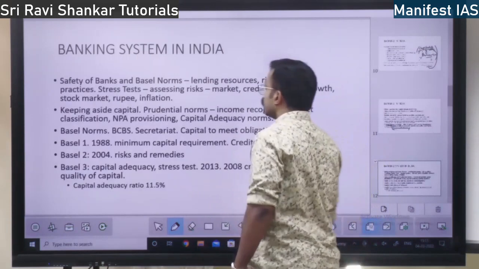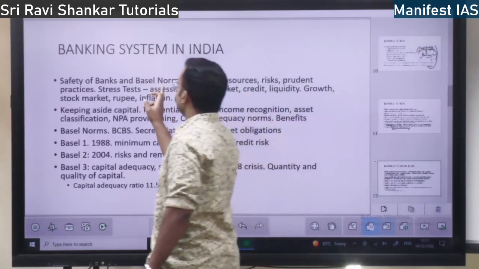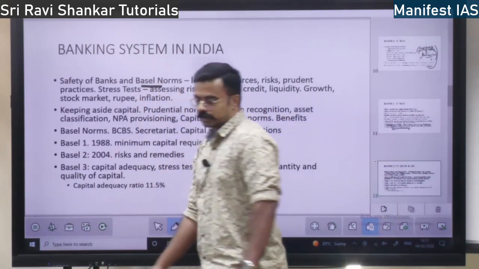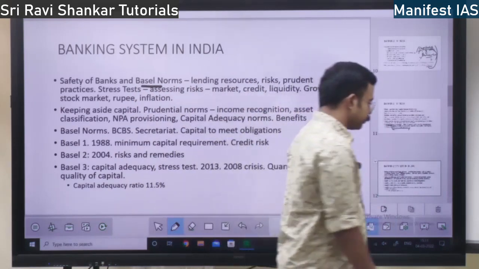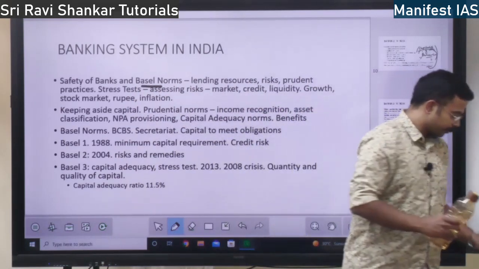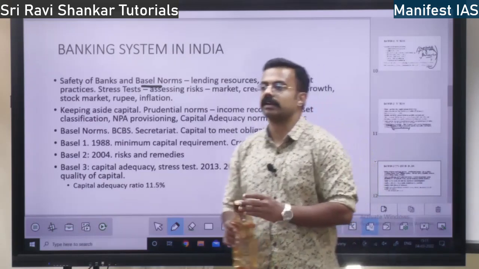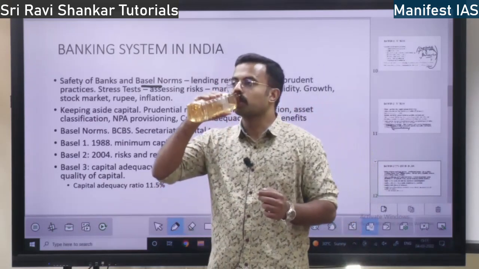Okay. Next you have safety of banks and Basel norms. Where is this Basel? Basel is in Switzerland. It's a place in Switzerland.